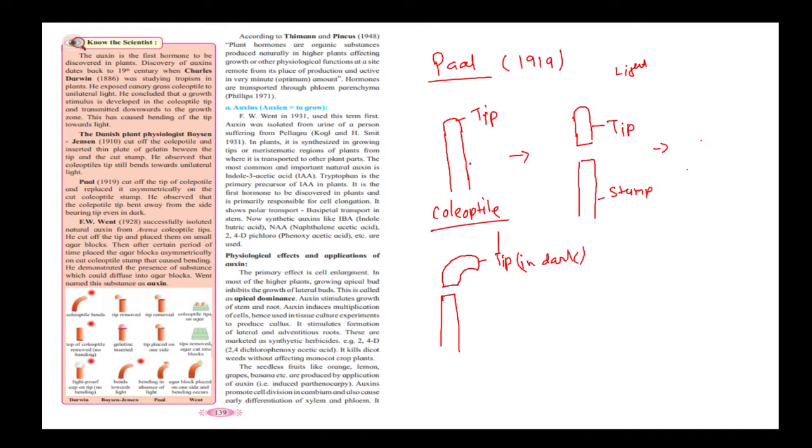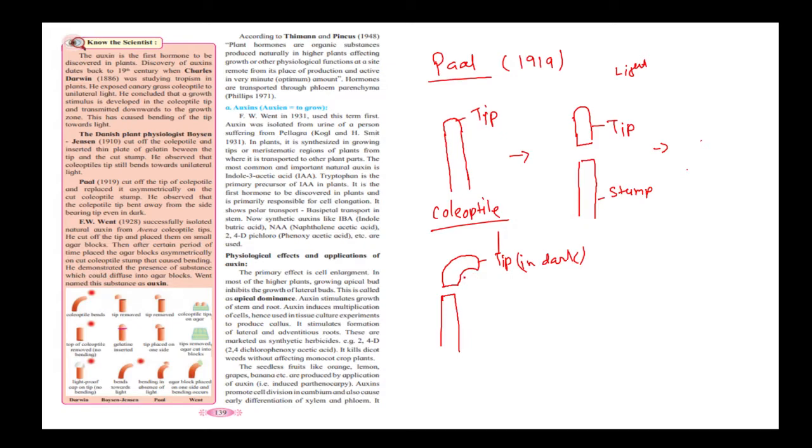He also did the same thing. He cut the coleoptile tip and separated them, and after separation the tip was there and the stump was there; the others had seen the growth in the presence of light. So he did it differently. He kept everything set up in the dark after cutting and observed for a few days. He found that even in the dark the tip was able to bend and grow. It was very interesting: the other two had observed this in the presence of light, but this one said that growth continued even when it was placed in the dark.